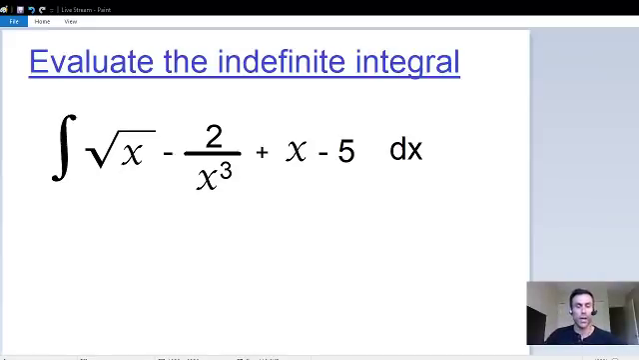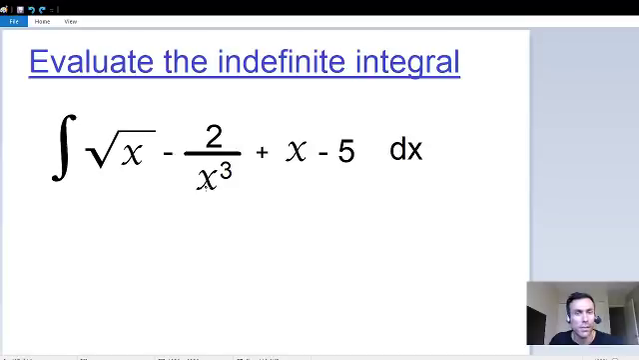Here in this problem, we need to evaluate the indefinite integral of the square root of x minus 2 over x cubed plus x minus 5 times dx. And this is as basic as it's going to get, just because we have a bunch of x terms by themselves, and the only thing we need to do is integrate these x terms. We do have a 2, and we do have an x in the denominator, but we still just have a bunch of x terms that are isolated by themselves.